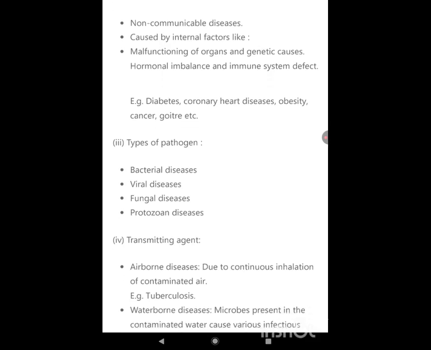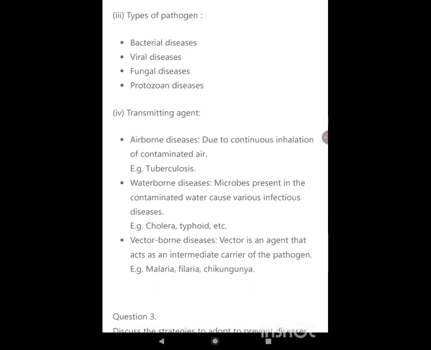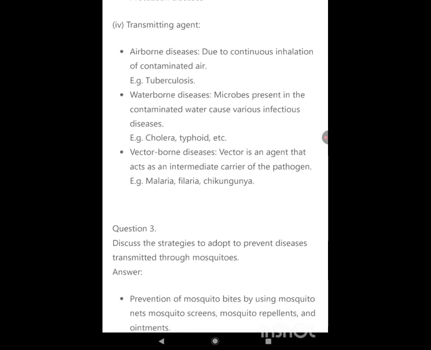Example: diabetes, coronary heart diseases, obesity, cancer, goiter, etc. Types of pathogen: bacterial diseases, viral diseases, fungal diseases, protozoal diseases. Transmitting agent: airborne diseases due to continuous inhalation of contaminated air. Example: tuberculosis. Waterborne diseases: microbes present in the contaminated water cause various infectious diseases. Example: cholera, typhoid, etc.